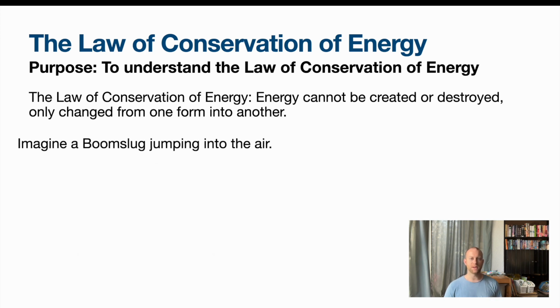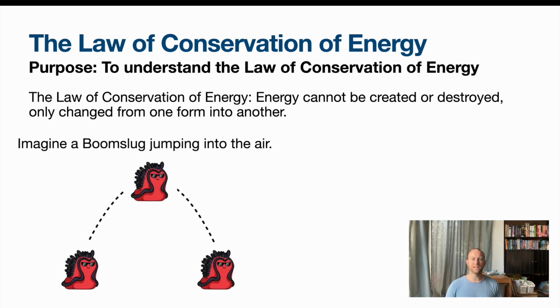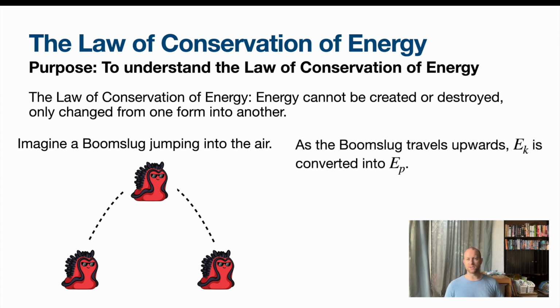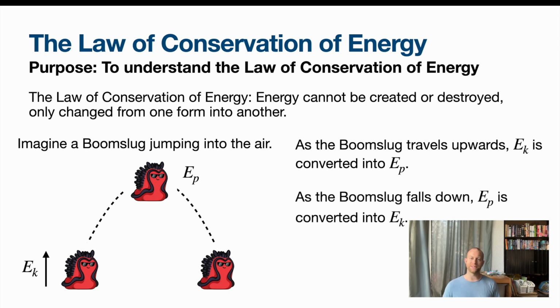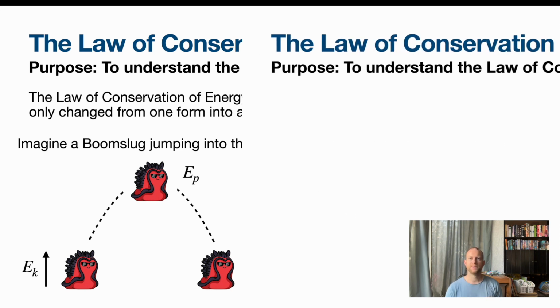So you can imagine a boom slug jumping into the air. Now in this process, energy cannot be created or destroyed. As the boom slug is traveling upwards, its kinetic energy is being converted into potential. So at the bottom, kinetic, and at the top, potential. And then as it travels back down, that potential is converted back into EK, like this. This is why, if you remember from projectiles, the velocity of an object going up is the same as the velocity when it comes back down, just in the opposite direction. It's because of this principle.